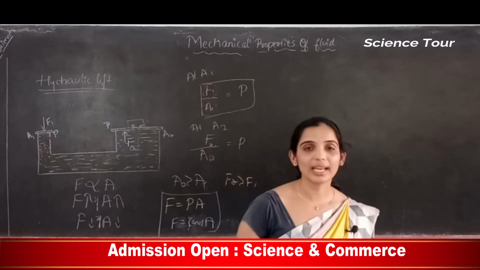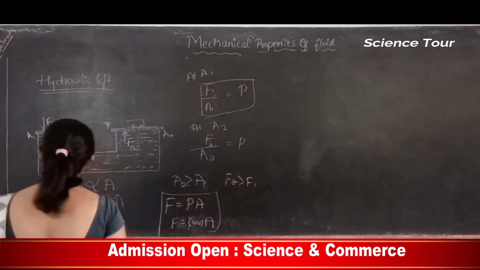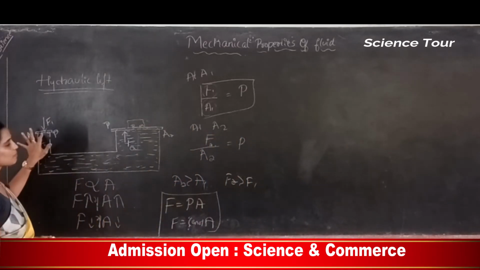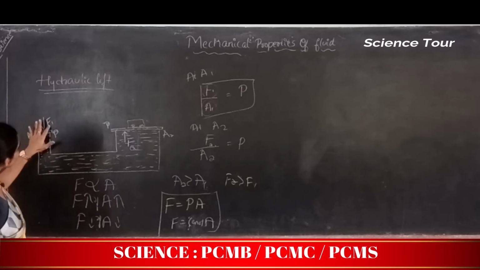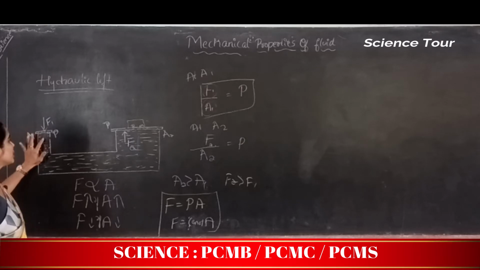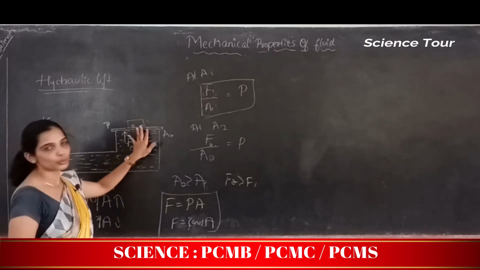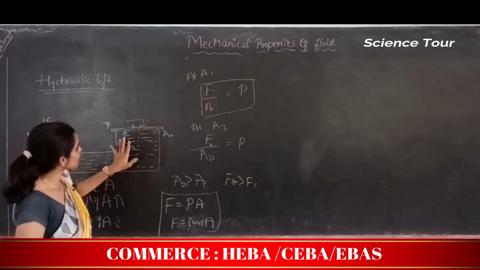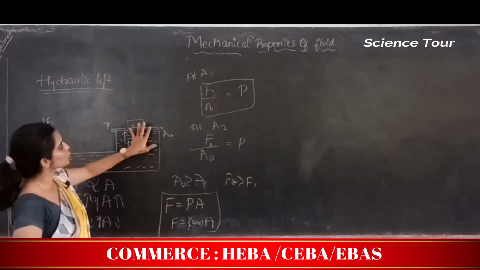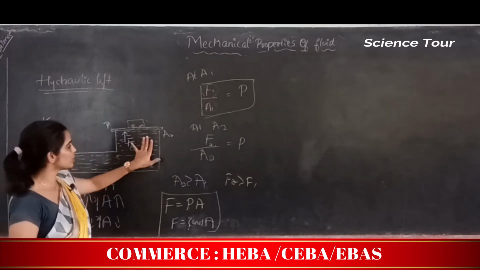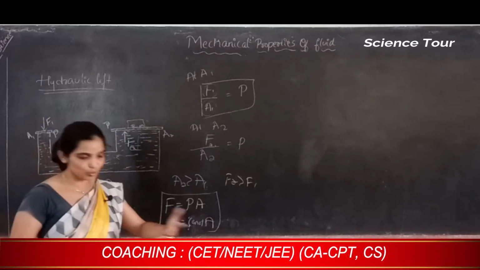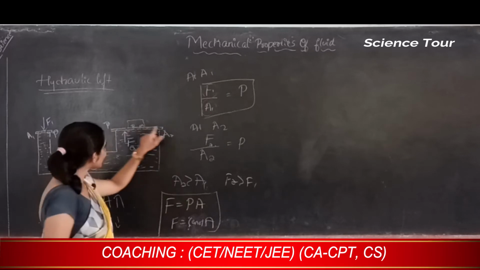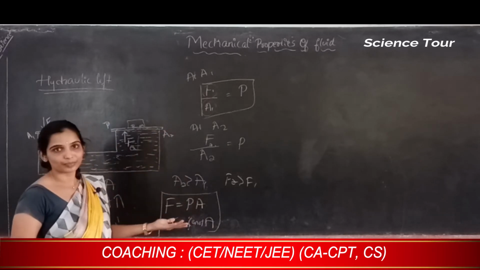But with the help of a hydraulic lift, what they do is keep this area small and apply some amount of force. When they apply a force on this piston, the pressure will act on the fluid. The same pressure is transmitted up to here. So due to that pressure, the fluid will apply force on this piston. Whatever force this fluid applies will be much greater than what I have applied here. Why? Because the area of this piston is large.